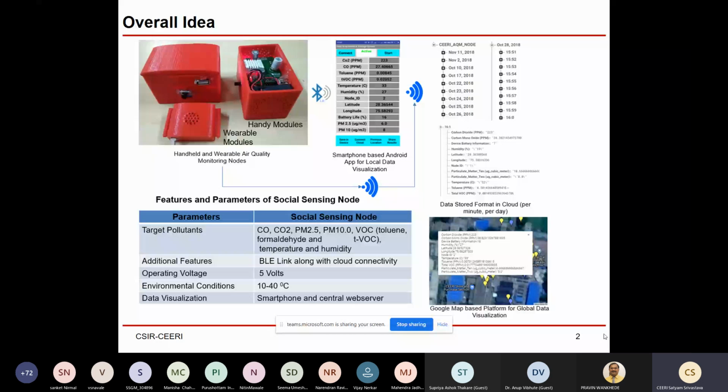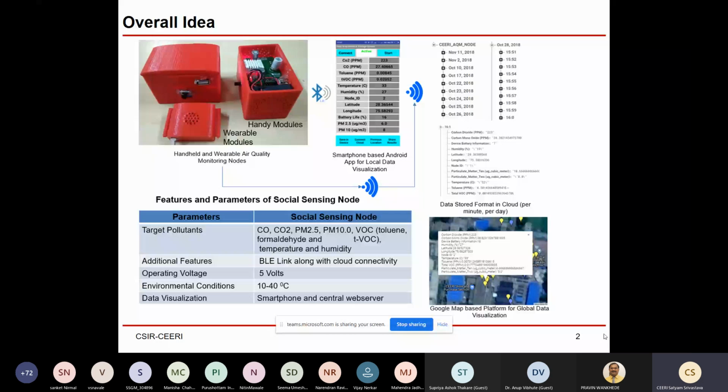The device hardware has onboard BLE. BLE is the latest part of Bluetooth. Bluetooth takes so much power, that's why Bluetooth Low Energy versions have been launched. So we have developed our own hardware, which has onboard BLE facility to connect the hardware to a smartphone based app and to transfer the data to the smartphone based app.